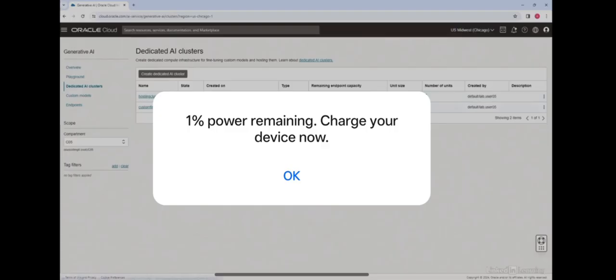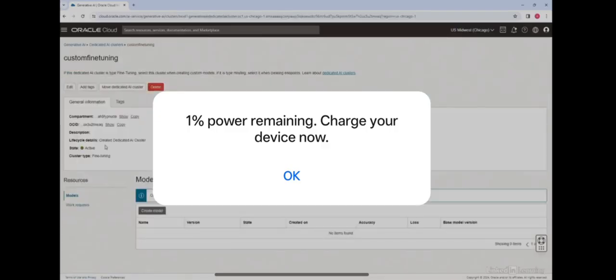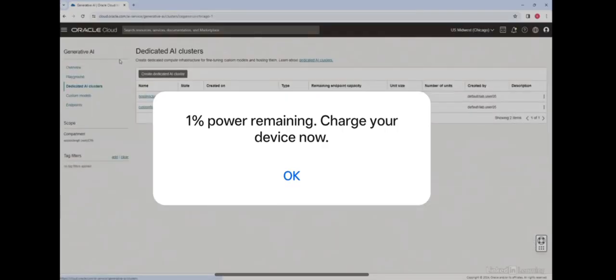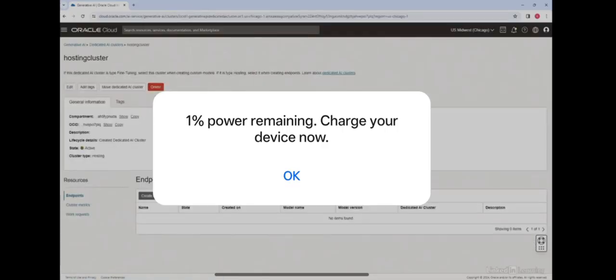So if I click on the fine tuning cluster, now you can see some details. The cluster is active, the unit is 2, the unit size is small cohere, and I can start creating fine-tuned models by clicking on create model here, and this will kick off the workflow necessary to do fine tuning. And if I click on hosting cluster, you can see that it can host 50 models.